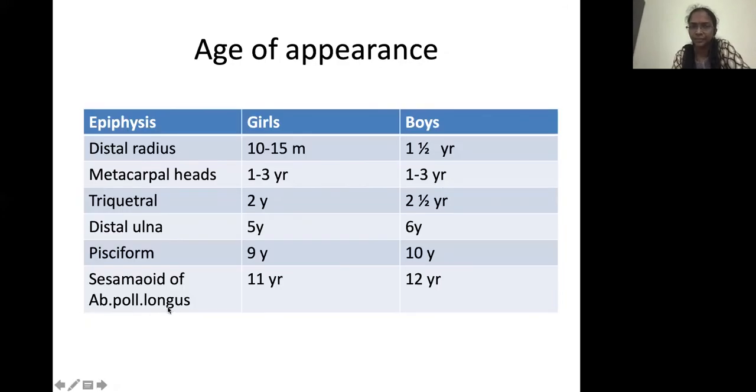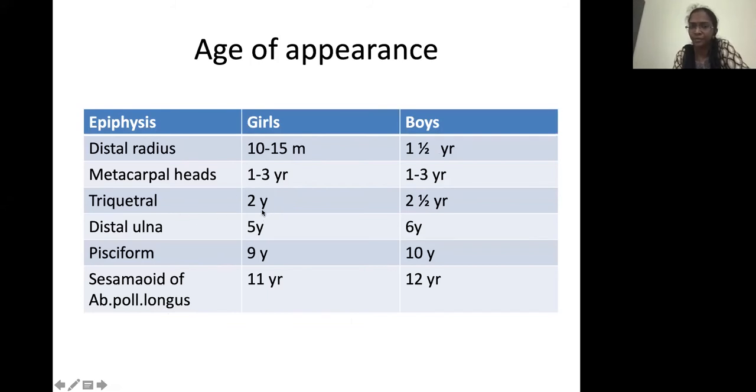So this is a table which shows the appearance of various epiphyses. For the distal radius, in general, you should remember that in girls the bone age is slightly advanced compared to boys. So the distal radius appears around 15 months in girls and 1.5 years in boys. Metacarpal heads usually appear by 1 to 3 years in both sexes.